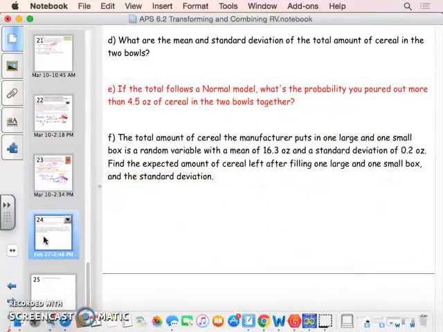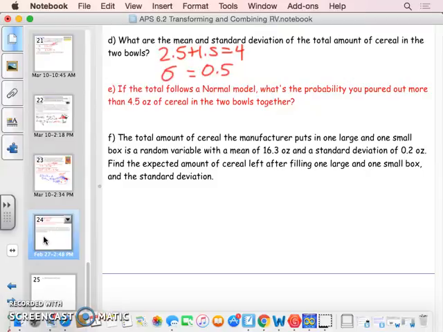A couple more questions here. What are the mean and standard deviation of the total amount of cereal in both bowls? Well, this time you're going to add, but again, your standard deviation is going to stay the same. So if you're looking at both bowls, you add them together and you end up with 4 ounces. And the standard deviation is the same at 0.5.